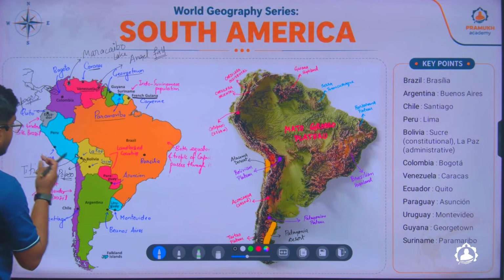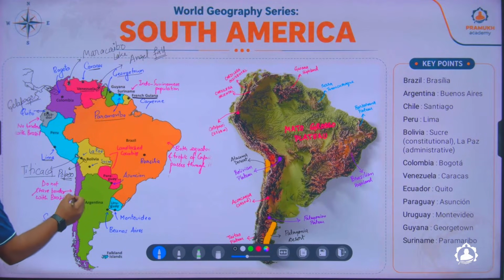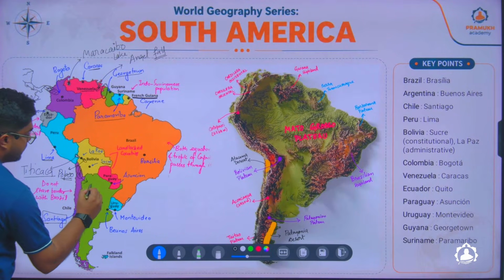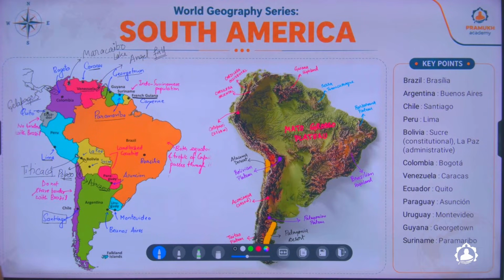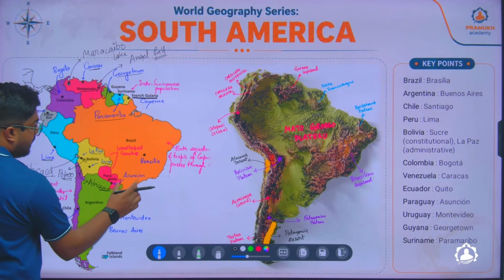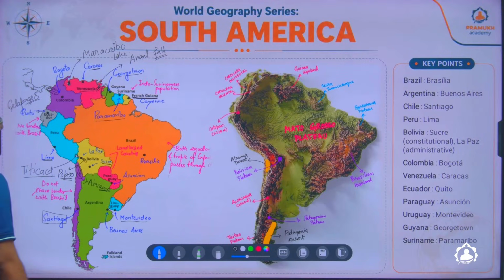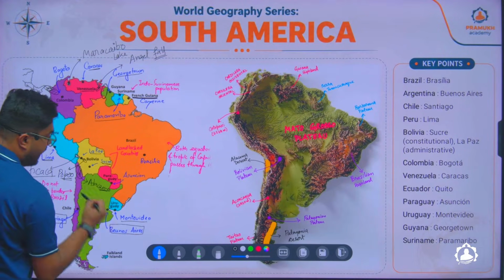Next to Bolivia, you will see the country called Chile. It's a long country in the shape of a chili, which is called Chile. The capital is Santiago. Here in the northern part of Chile, you will find a famous desert called the Atacama Desert. Then you will have Paraguay, whose capital is Asuncion. Then Uruguay, whose capital is Montevideo. And then the country Argentina, whose capital is Buenos Aires.